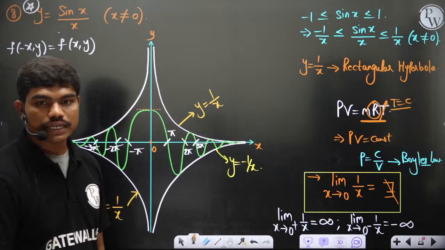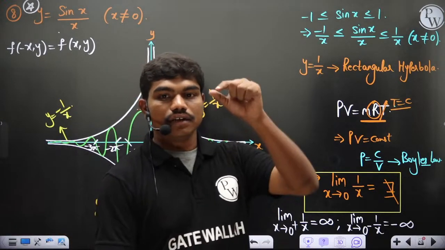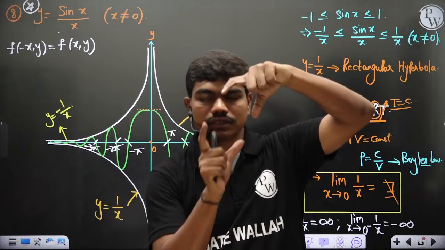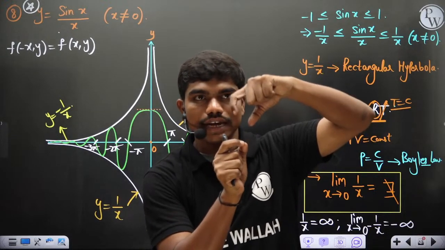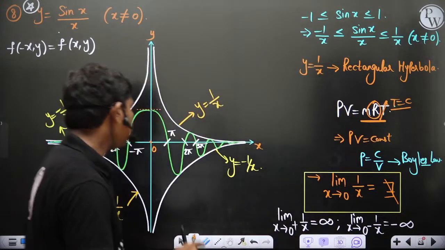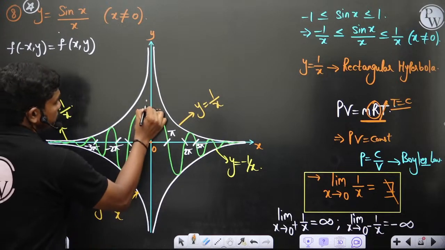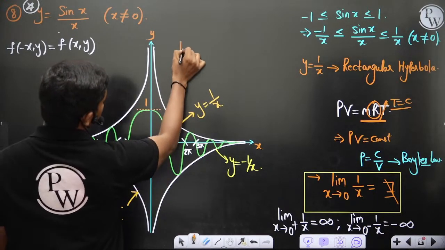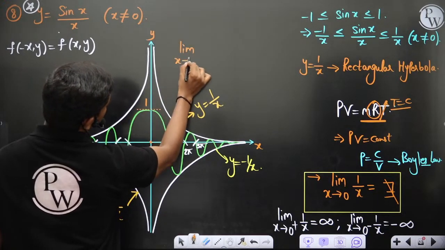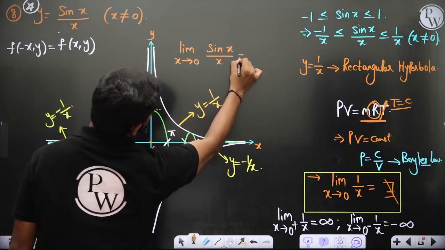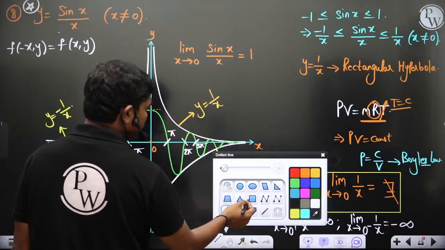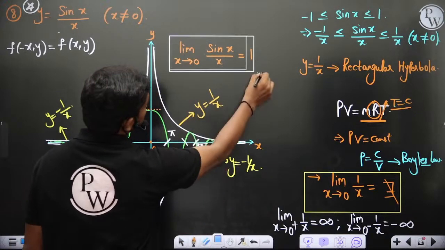But at 0 sin x is max, na, sir? No. See, that's what I'm telling now. Whenever you have the sin value very small, but the denominator is much smaller, this value keeps increasing. I'll just tell you one thing, just give me a minute. This value is 1 first of all, and from which you'll get the very important limit: limit x tends to 0 of sin x by x is equal to 1, of course.